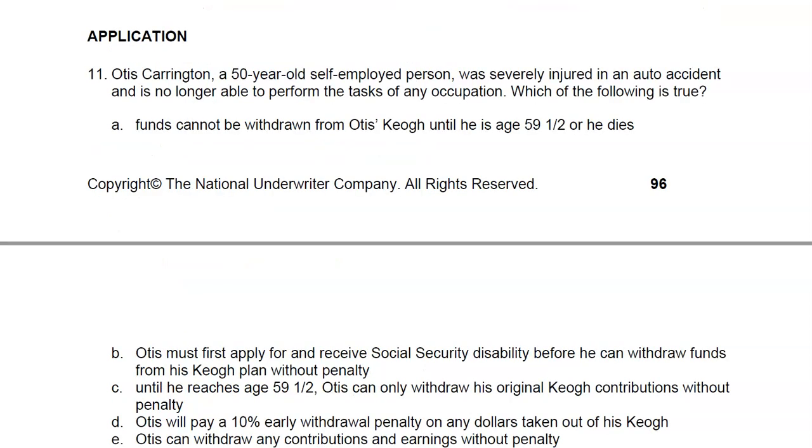Question 11. A 50-year-old self-employed person is severely injured and no longer able to perform the tasks of any occupation. Which of the following is true? Well, this individual is permanently disabled, and answer E, he can withdraw any contributions and earnings without penalty. That is true in an HR 10 KEO plan. Permanent disability, you may withdraw any contributions and earnings without penalty.